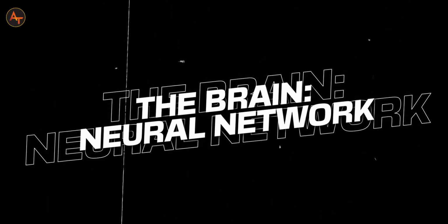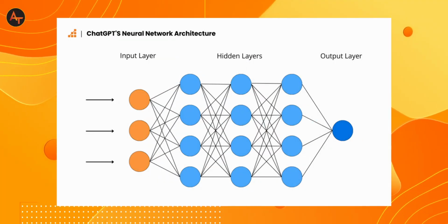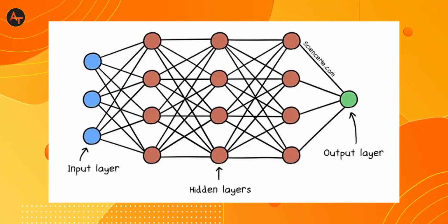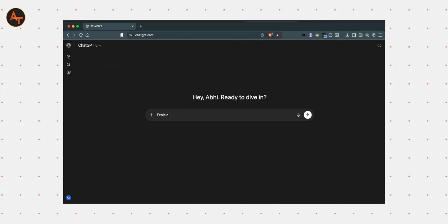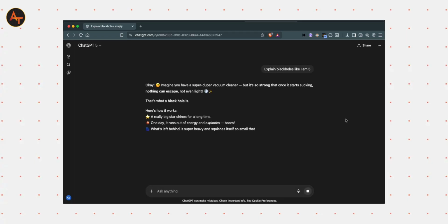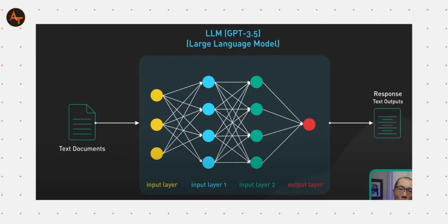Now let's look at ChatGPT's brain, the neural network. Think of it as layers of digital neurons inspired by how our human brain works. Each layer processes text and passes it to the next layer, slowly understanding meaning and its context. When you type something like explain black holes like I'm 5, ChatGPT's neurons don't understand black holes, but they have seen millions of sentences about them. So it predicts a response that sounds natural and accurate.